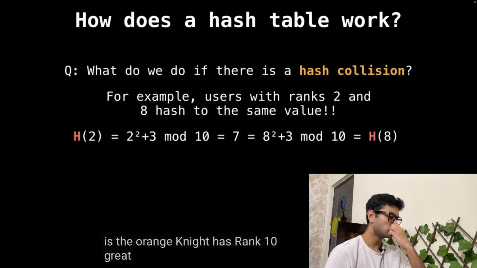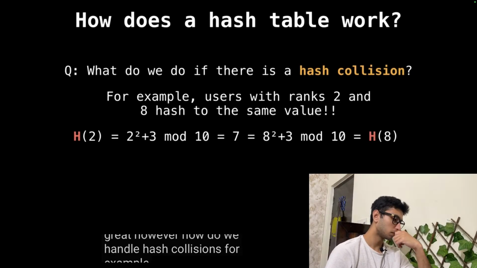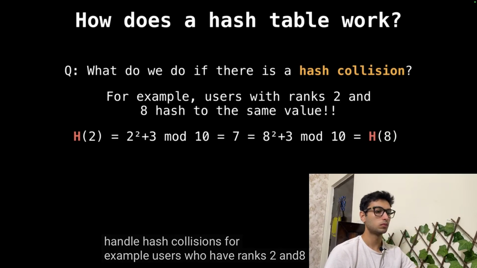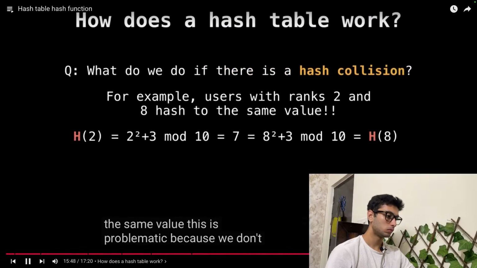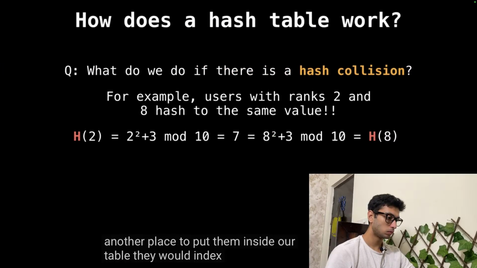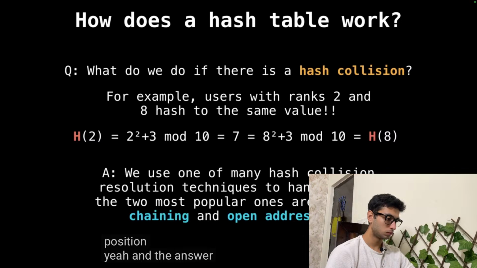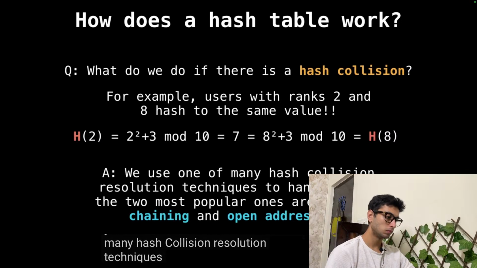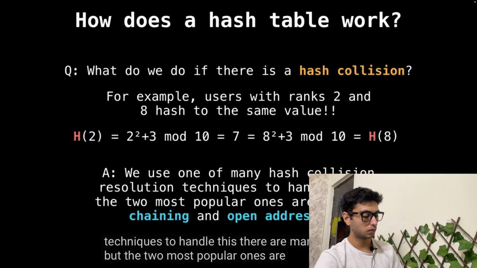Great. However, how do we handle hash collisions? For example, users who have ranks 2 and 8 have the same hash value. This is problematic because we don't have another place to put them inside our table. They would index into the same position, yeah? And the answer is we use one of many hash collision resolution techniques to handle this. There are many, but the two most popular ones are separate chaining and open addressing.